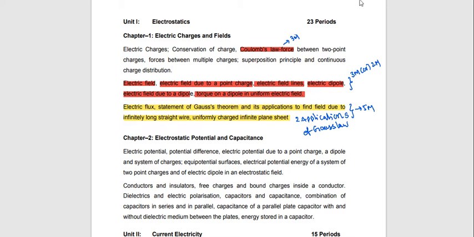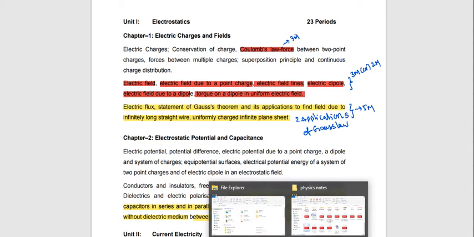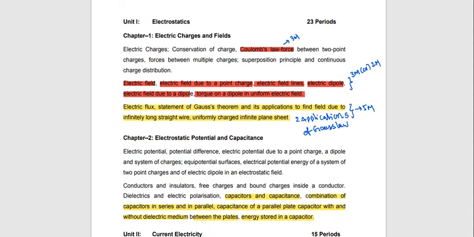Next, we will see the second chapter, electrostatic potential and capacitance. In this, long answer questions are important. That is about the capacitor concept, capacitor and capacitance, combination of capacitors, series and parallel combination, the capacitance of a parallel plate capacitor with and without a dielectric medium between the plates, and energy stored in a capacitor. These are important for the long answer question, but mostly you will get the long answer question from the first chapter also.